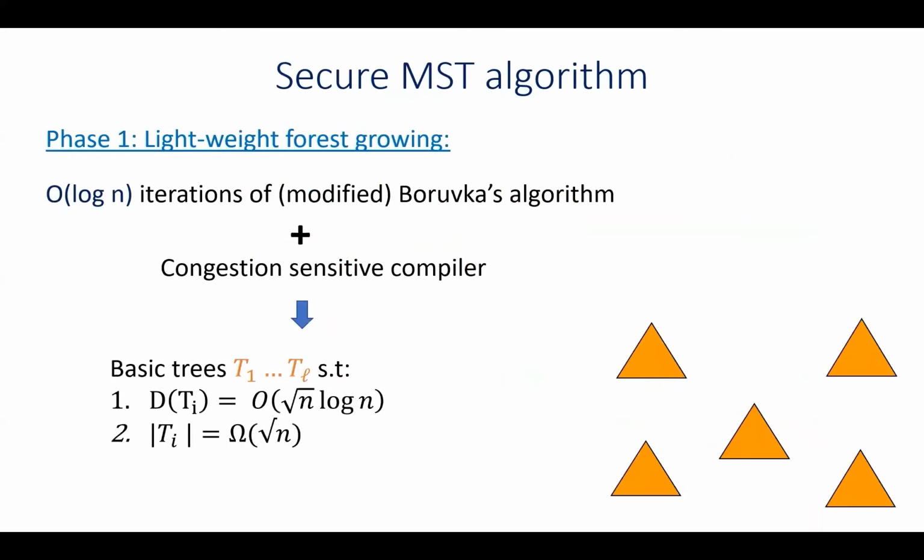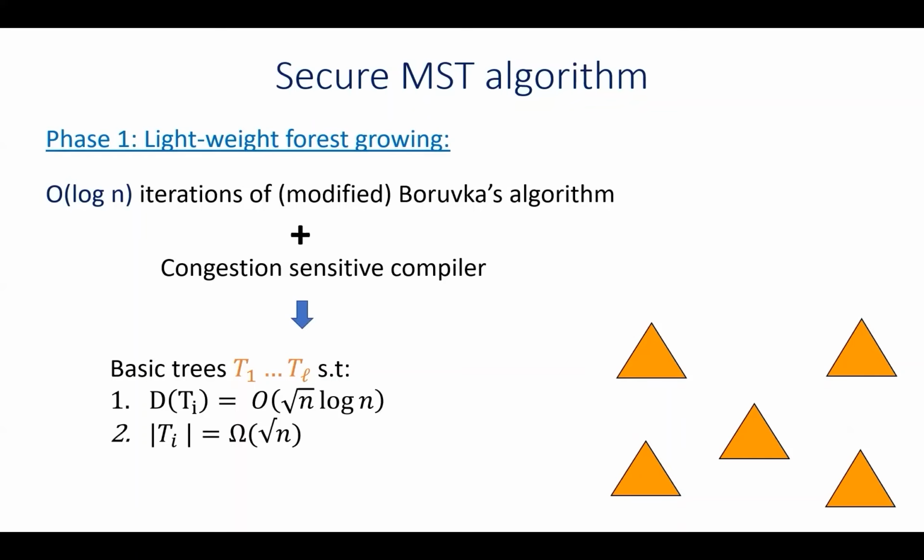Then our secure MST algorithm is going to contain two main phases. In the first phase, we apply a variant of Boruvka's algorithm for log n many iterations, and we do it securely using our congestion-sensitive compiler.